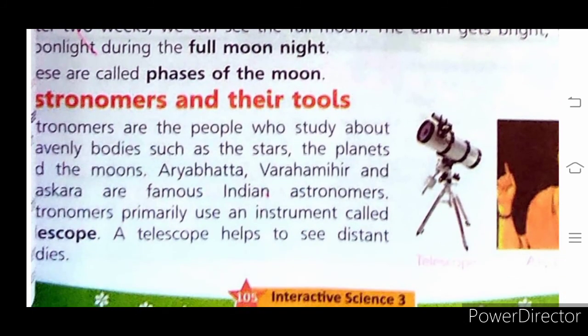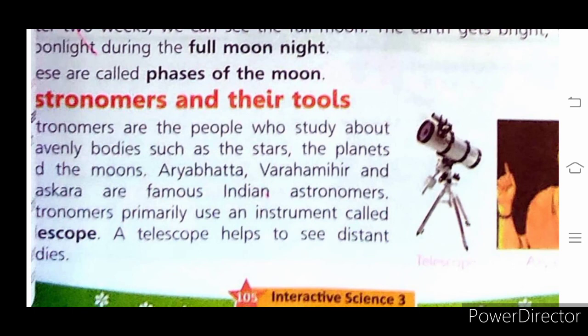Okay children, now see the astronomers and their tools. Who are the Indian astronomers and what are their tools? See children, astronomers are the people who study about heavenly bodies such as the stars, the planets and the moon. Who are the astronomers, children? The people who study about the heavenly bodies such as stars, planets and the moon are called astronomers.